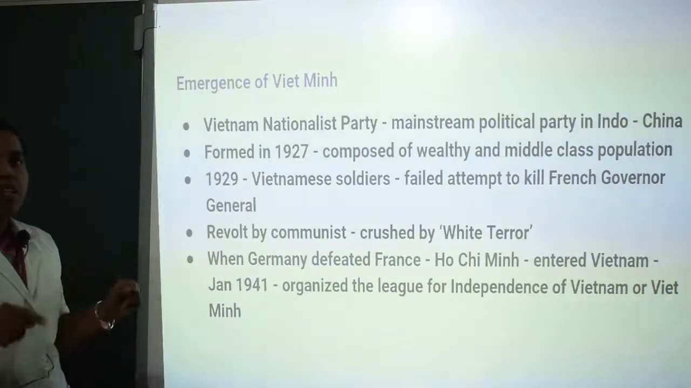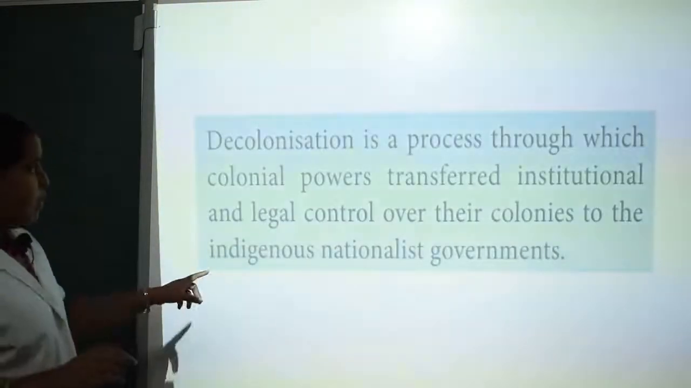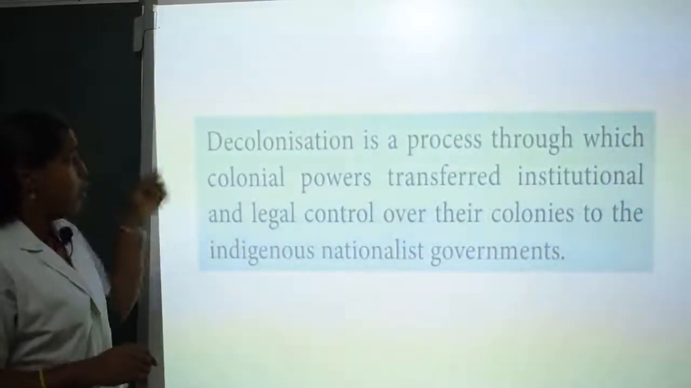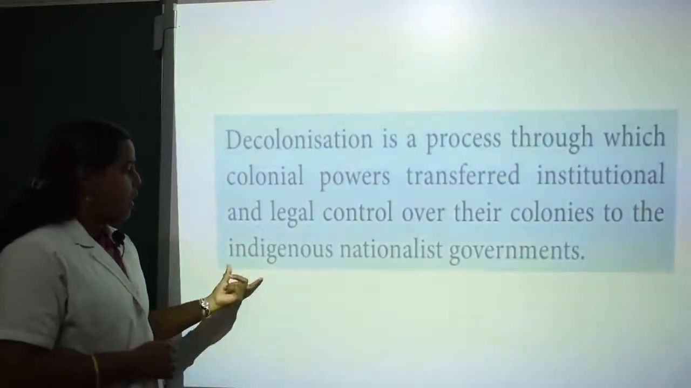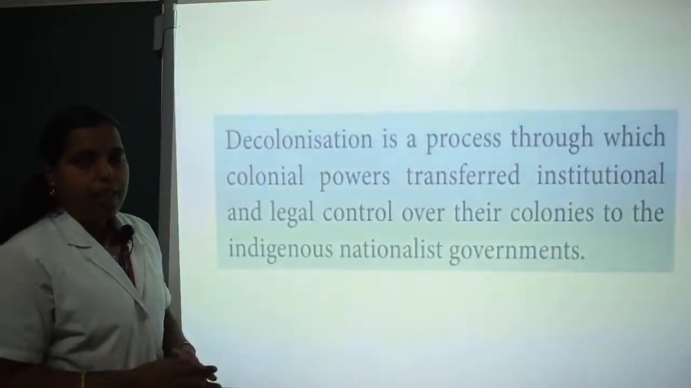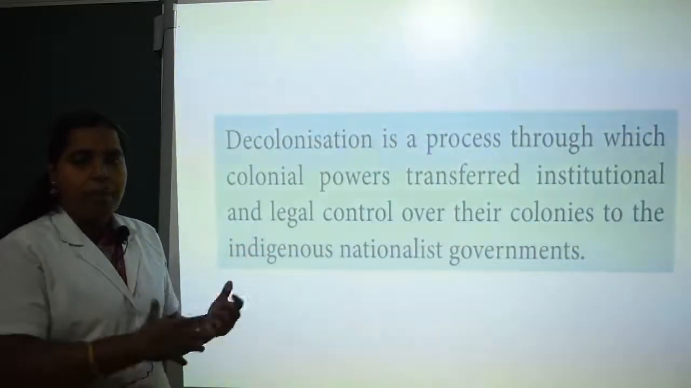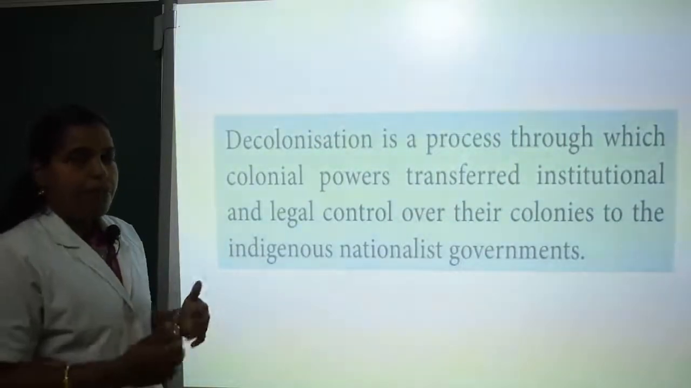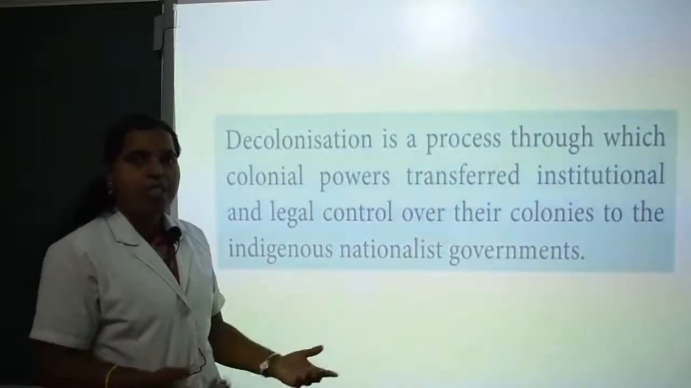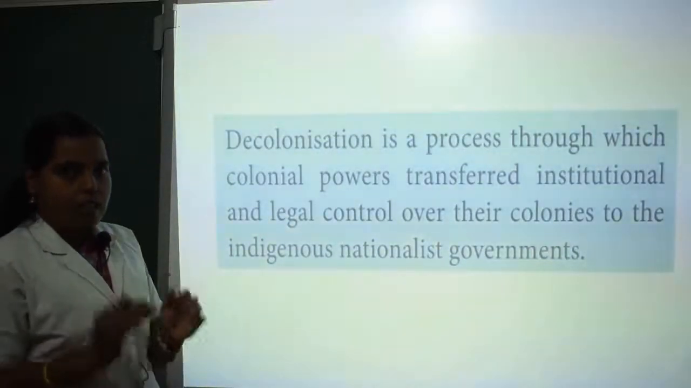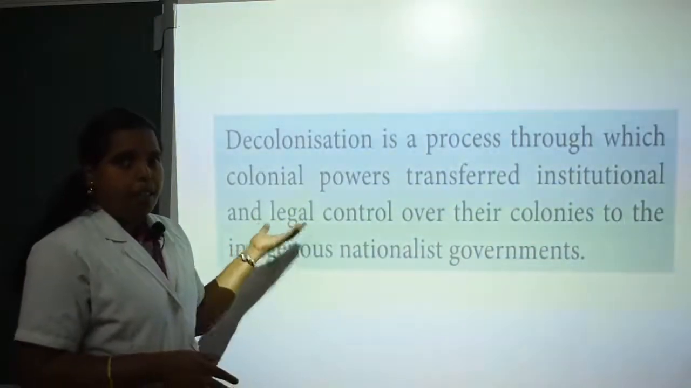We'll see what decolonization is in the next slide. It's a small definition. Decolonization is the process through which colonial powers transferred institutional and legal control over their colonies to indigenous nationalist governments. The colonial powers grabbed our powers and became the rulers of our country, but later they transferred that power to the nationalist governments. Nationalist governments means the people who stand as leaders in our own country. They get the transfer of power.